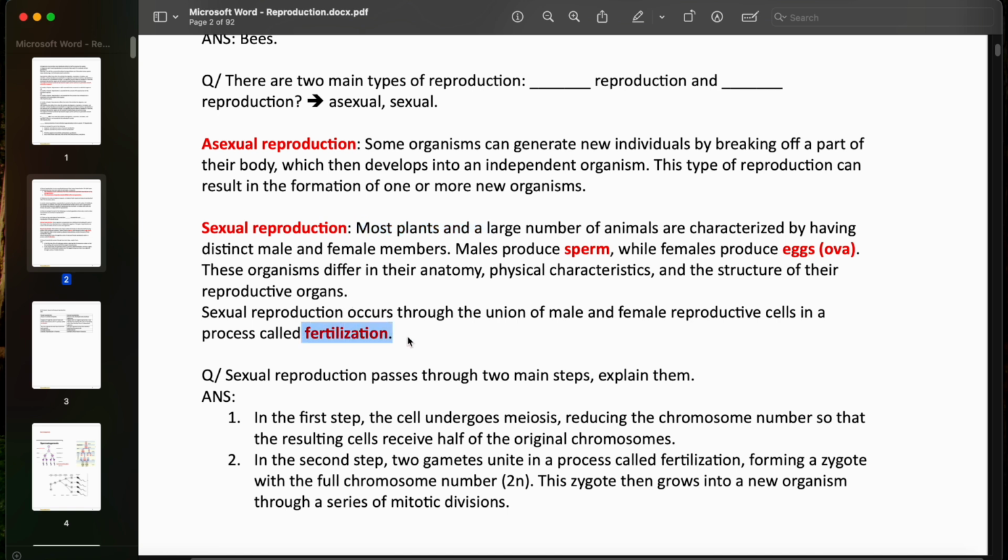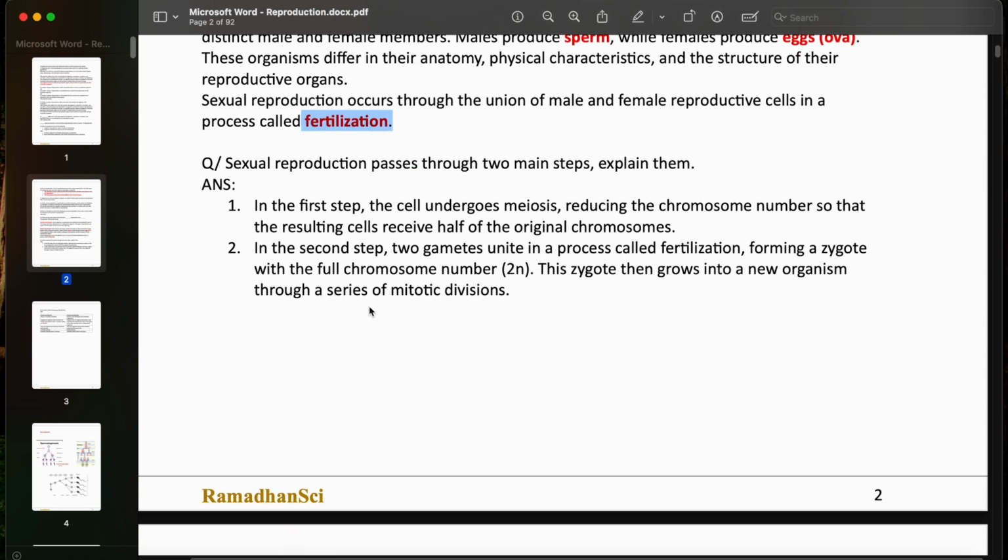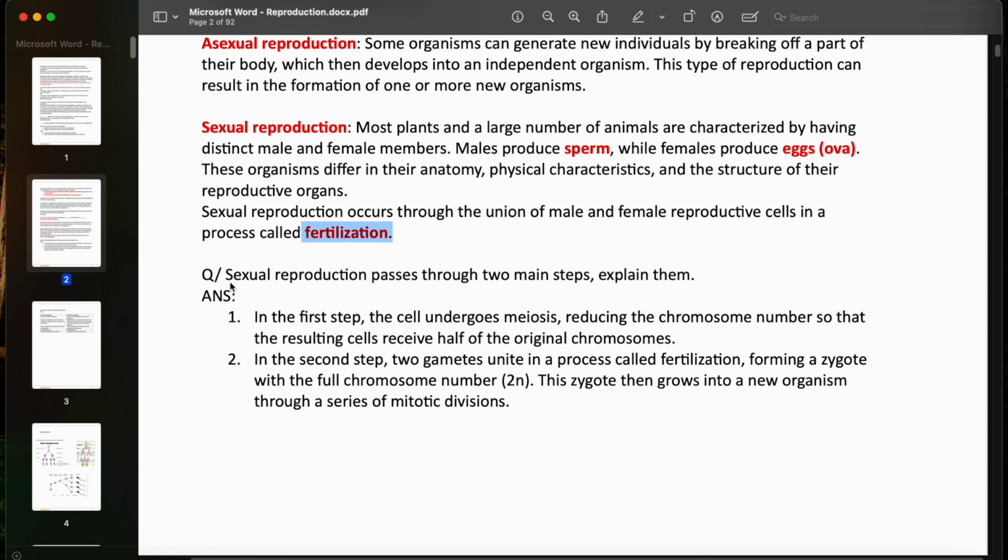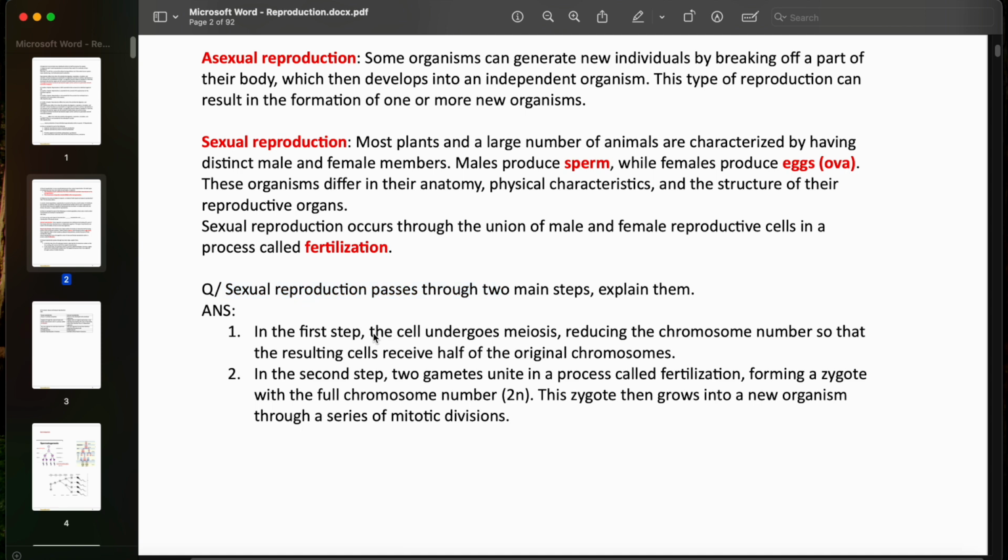This can also be a blank question here. You can have a question asking you, sexual reproduction passes through two main steps, explain them. In the first step, the cell undergoes meiosis. We've discussed this in the first chapter. We said that meiosis is specifically for reproductive cells, for gametes, not for the body cells. So the cell will undergo meiosis, and this will reduce the chromosome number so that the resulting cell receives half of the original chromosomes. So it's going to be 1N.